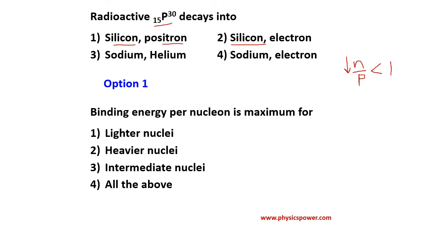For intermediate nuclei, the binding energy per nucleon is very high. For example, iron, with mass numbers from about 30 to almost 120, the stability of the nucleus is very high. So that is why option 3 is correct. Intermediate nuclei have more binding energy per nucleon. Next question.